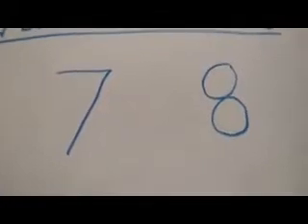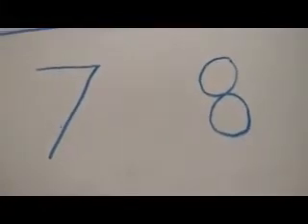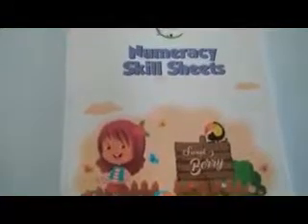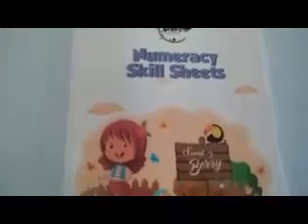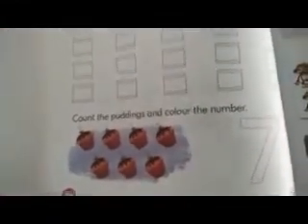Okay, children? Now we will see what all pages are given for you all in your numeracy skill sheet book to practice. So children, this is your numeracy skill sheet book in which you will practice number 7 and 8. Okay? So you have to open your page number 70. Till last lecture we have practiced page number 69, that is till page number 6, right? So today we will start with the number 7, that is your page number 70.